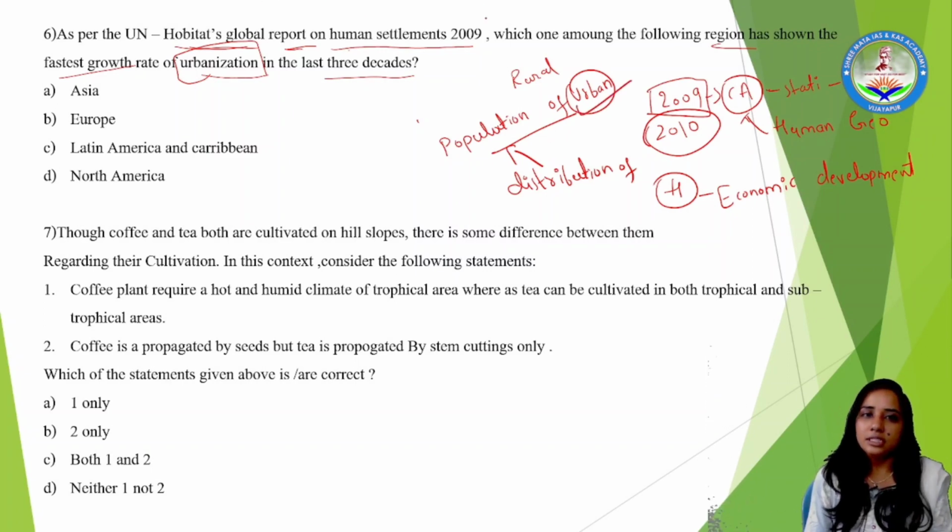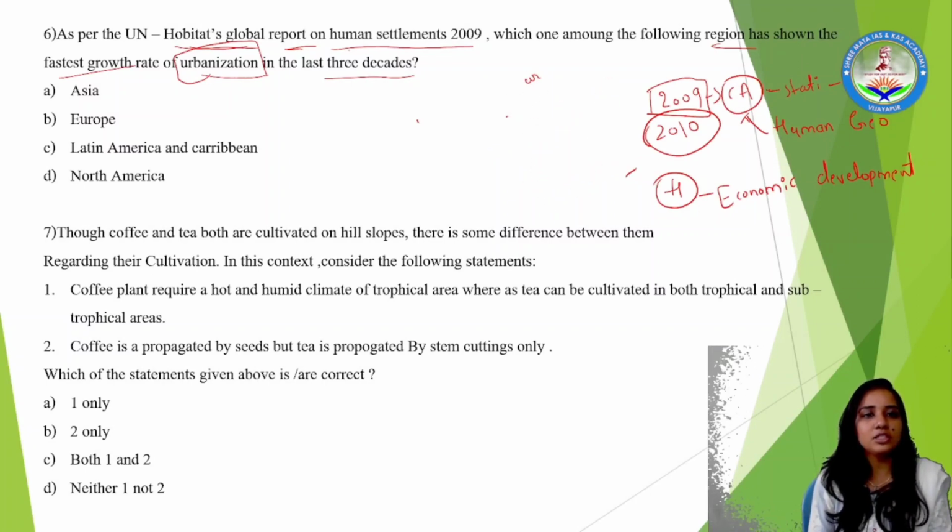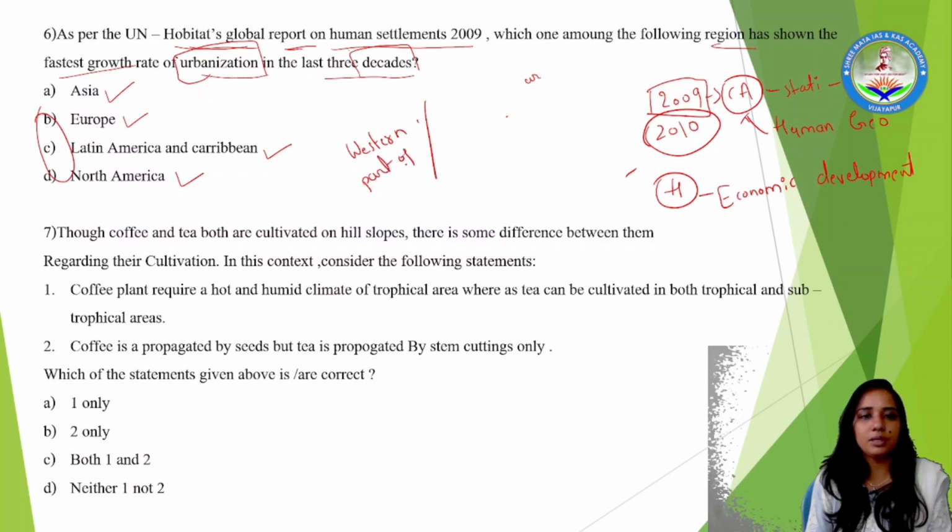Fine. This is your current affairs related knowledge. Coming to this growth, the fastest growth in the last 3 decades they had asked. Look at the given regions. They had given a European region, Latin America and Caribbean nations, and North America. Along with it, Asia they had given as a part. These three, options B, C, D all together, are present in the western part of the world. Right? Western part of the world.